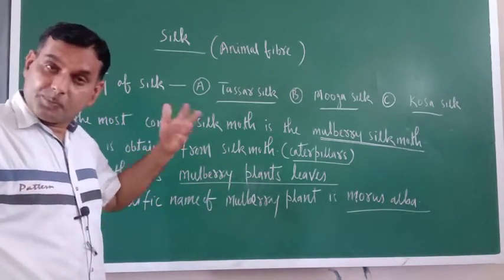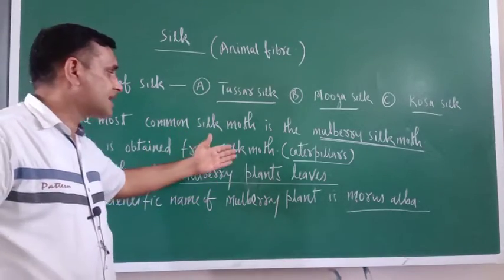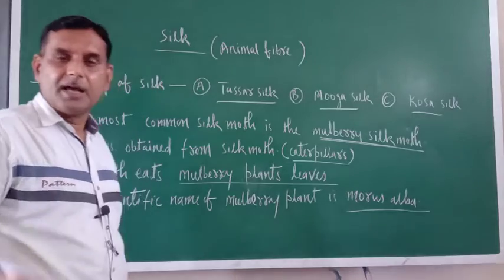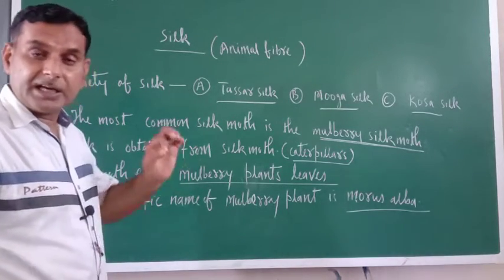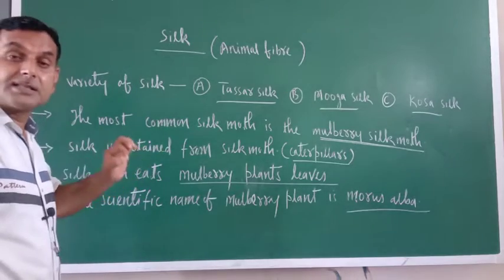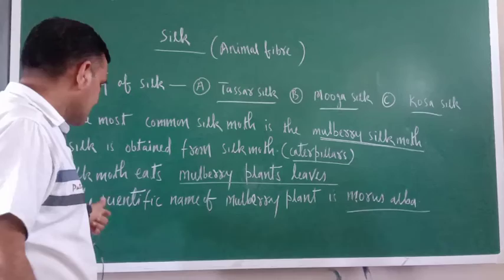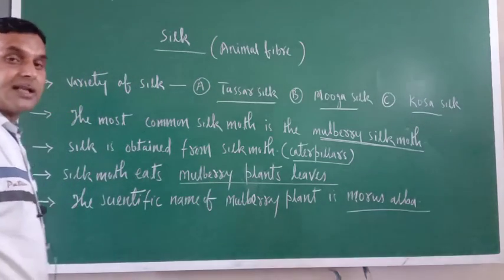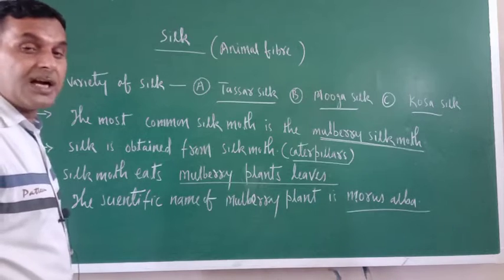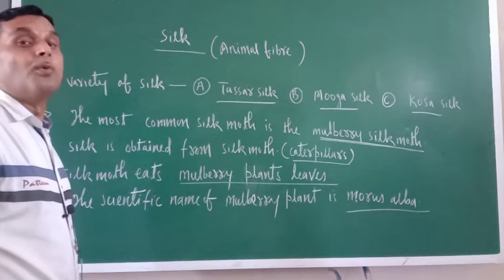So it is obtained from one insect, the silk moth or caterpillar, and this insect eats the leaves of one plant, the mulberry plant. The scientific name of the mulberry plant is Morus alba. That is why the cultivation of mulberry plant leaves is called moriculture.